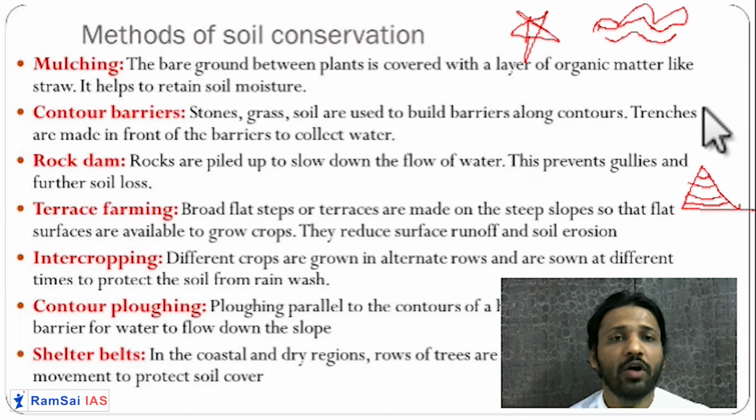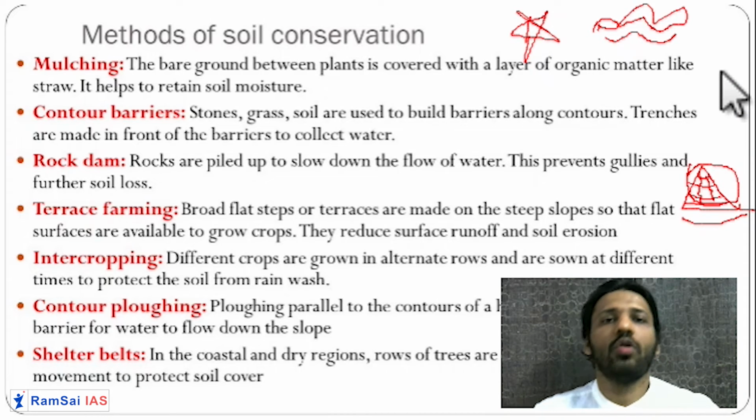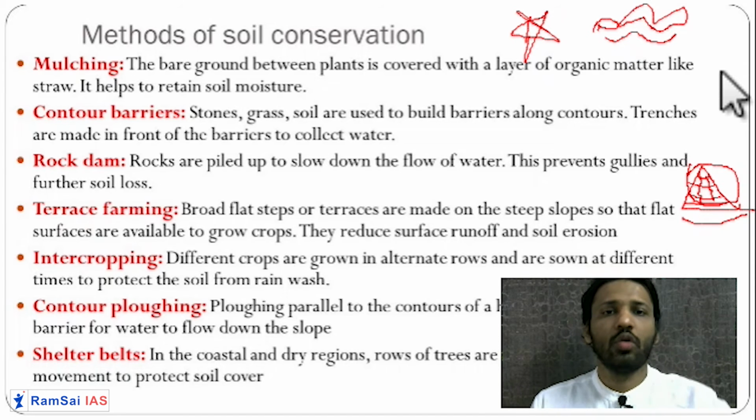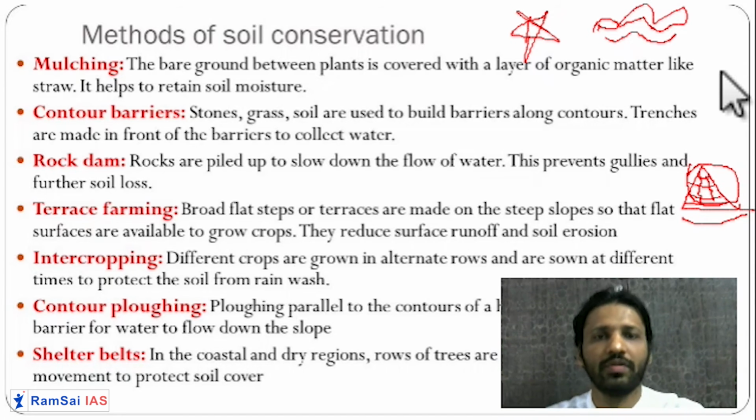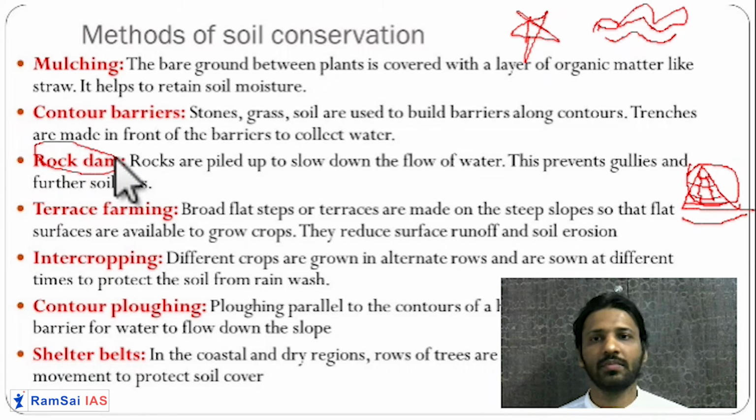So what happens? Because of these contours, when water is flowing like this, it will get obstructed by the contour and it won't come directly to the base of the mountain. It will be stopped and this water will be absorbed by the mountain itself over here. Getting it? So because of that, soil will not be washed away with the water or with the rainfall, and it will help in the conservation of soil. Getting it?